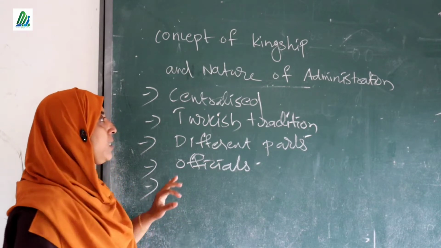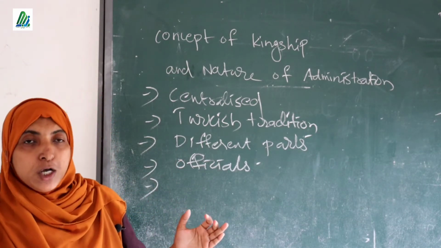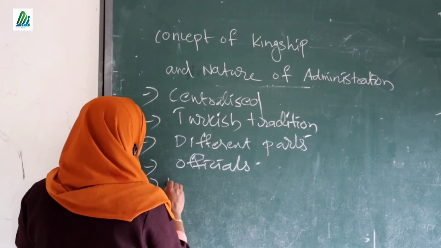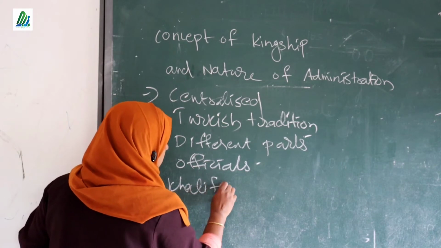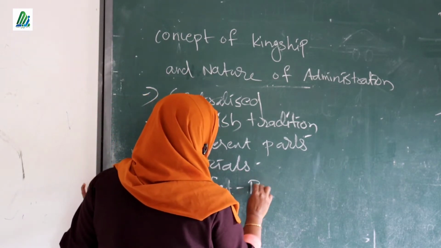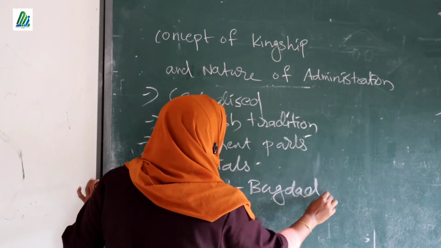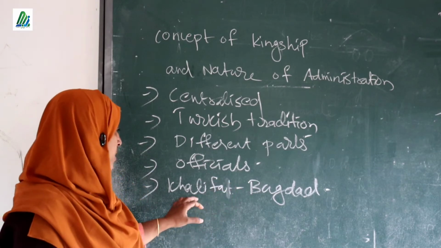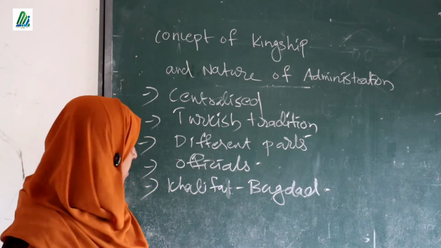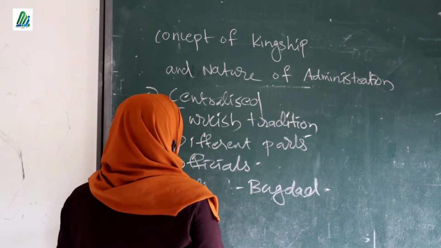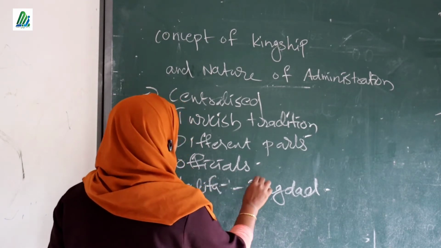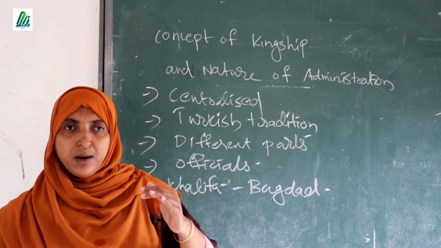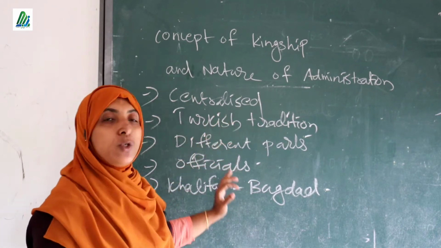Then the next one. You know that the Sultan rulers belonged to Muslim people, so they respected the Khalifa of Baghdad, who studied about the Caliphate rule. The Khalifa was an important ruler who ruled in Baghdad. So they believed in the Caliphate or Khalifa, because he was their original leader, the main model of the rulers of the Sultan period.